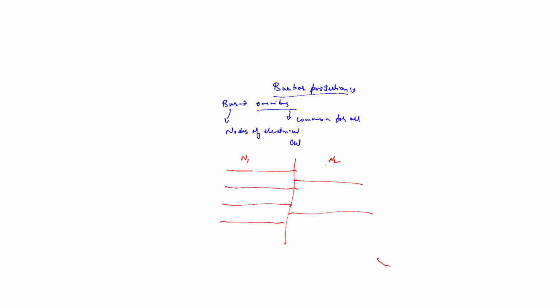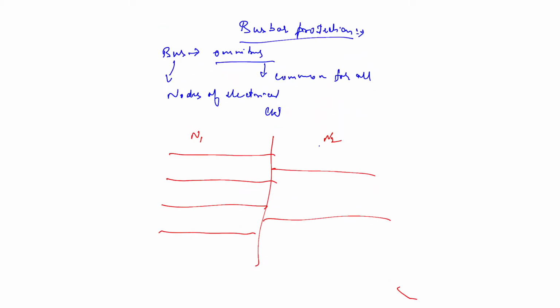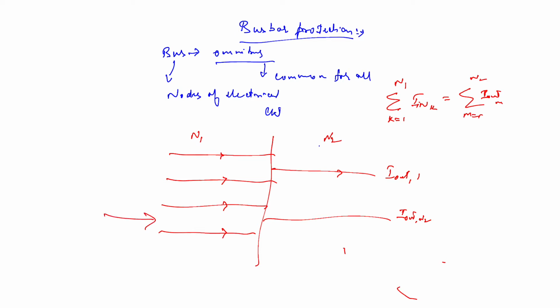We can label these lines also. Here we will have the incoming lines coming in this direction, and then the outgoing lines, and these are connected together through the bus bar. You can see this from the diagram.